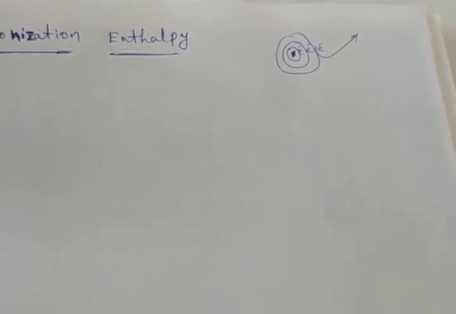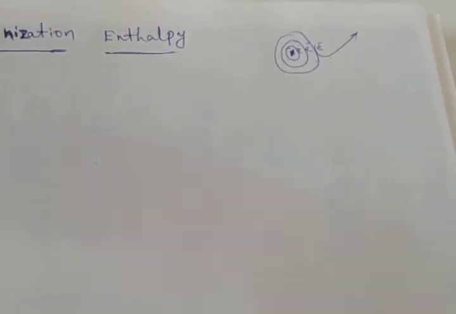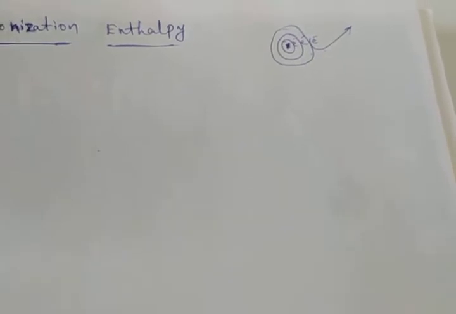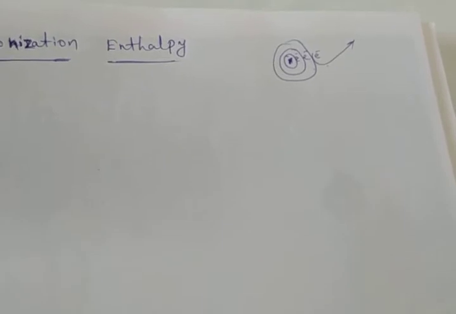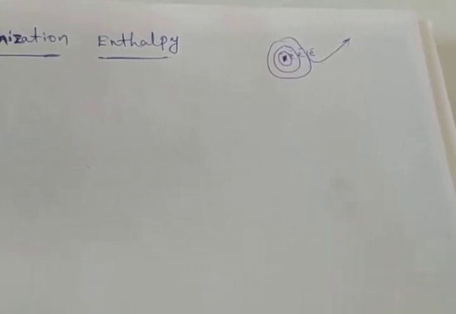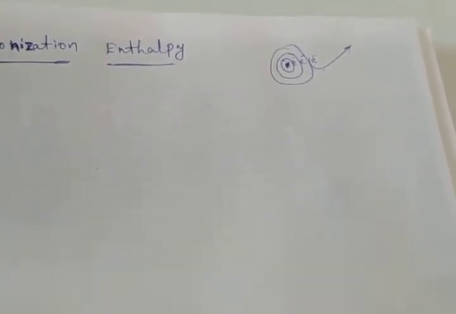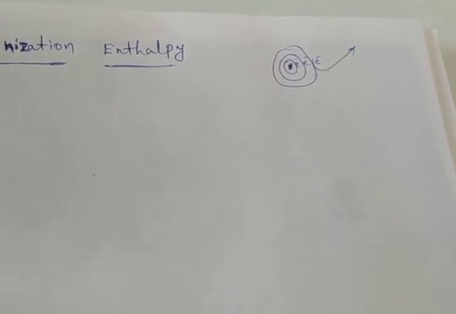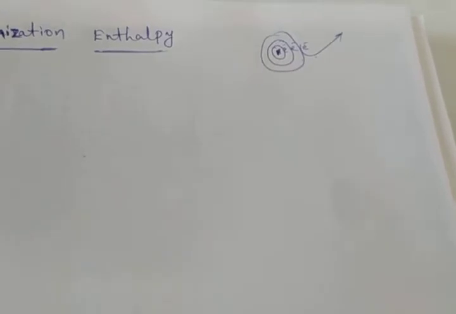The first ionization enthalpies of alkali metals are quite low as compared to other elements in the same period. Lithium, beryllium, magnesium are there. Compared to beryllium and the remaining elements in the second period, lithium has a low ionization enthalpy. Not only the second period, you can take any period. The first ionization enthalpies of alkali metals are quite low compared to other elements in the same period.